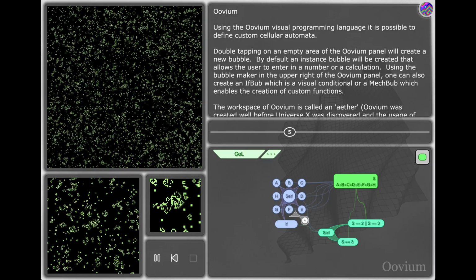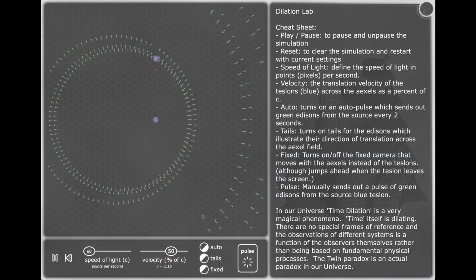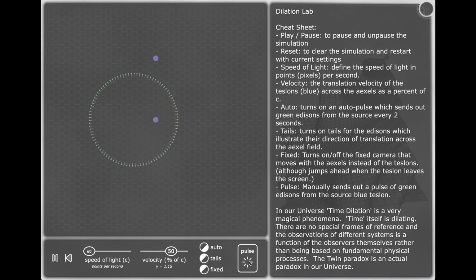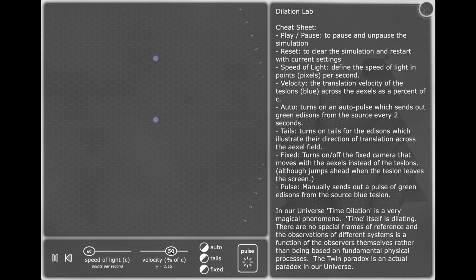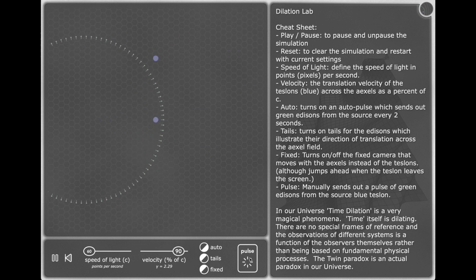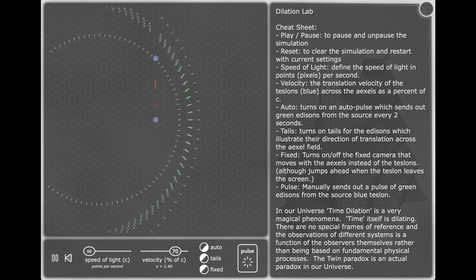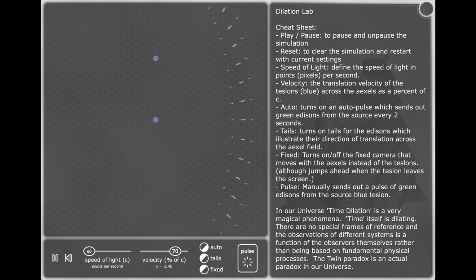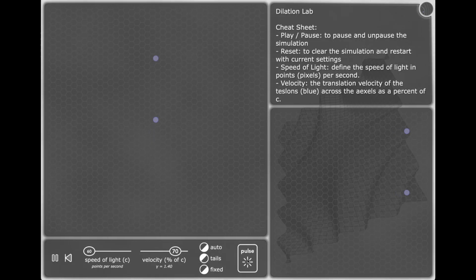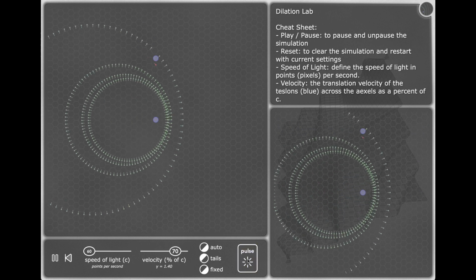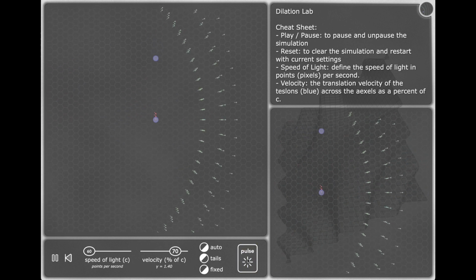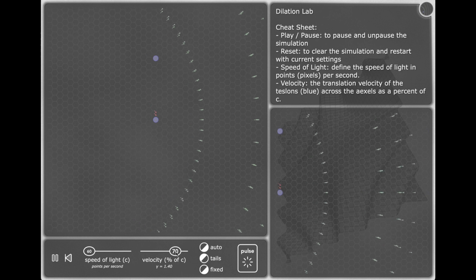In Universe X, however, not only does the ether exist, fundamentally, it is the only thing that exists. But this ether has very little in common with the 19th century concept, which conjectured that the planets and stars move smoothly through it and that light traversed this ether at a constant rate. As a result, it was thought that it should be possible to detect differences in the speed of light moving longitudinally and latitudinally across the Earth.